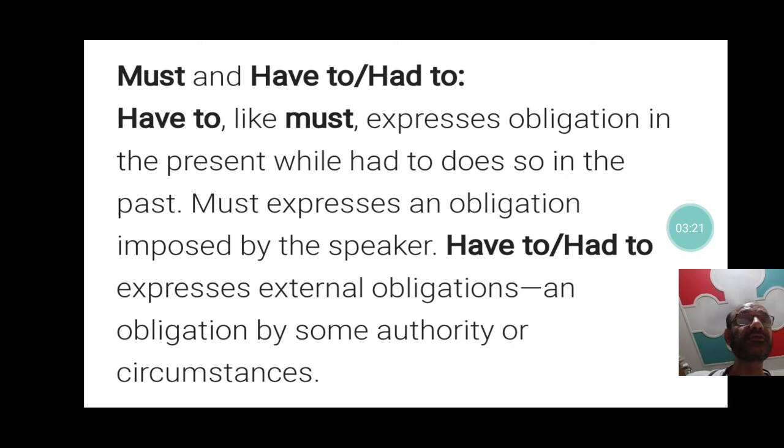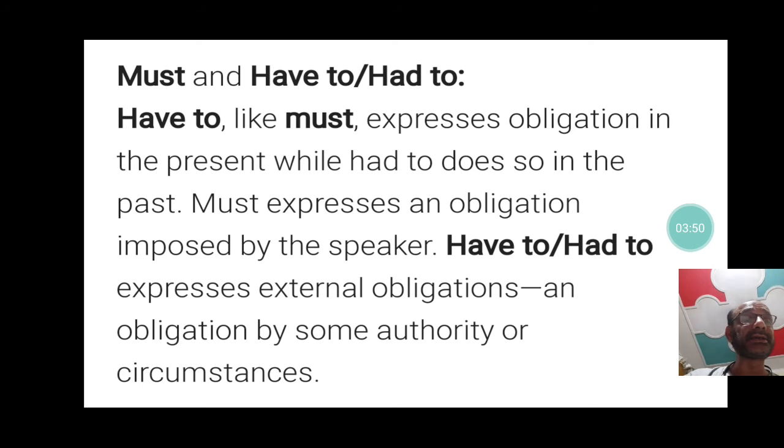Must and have to or had to. Have to, like must, expresses obligation in the present, while had to does so in the past. Both must and have to show obligation. Must expresses an obligation imposed by the speaker, while have to and had to express external obligation, an obligation by some authority or circumstances.